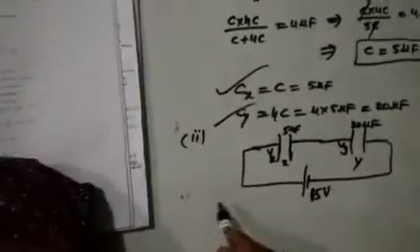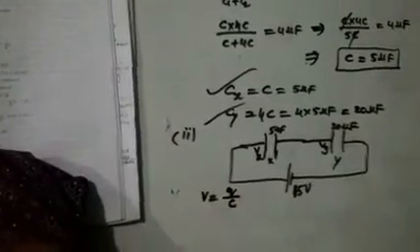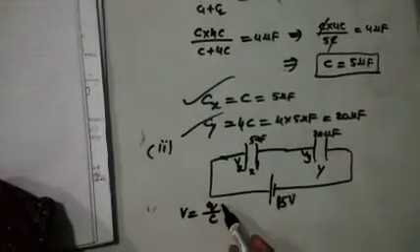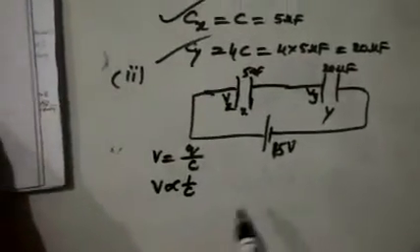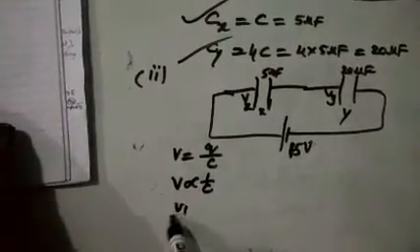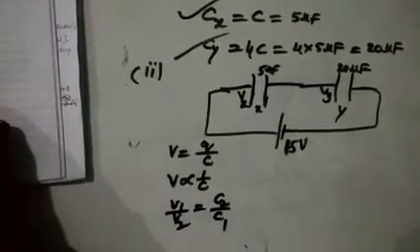How? Very simple. In series combination, charge is the same, potential will divide. Potential V is equal to Q by C. Directly I am writing the formula. Here Q is constant, so V is proportional to 1 by C. See this mathematical calculation, everyone. So V1 by V2 equal to C2 by C1.